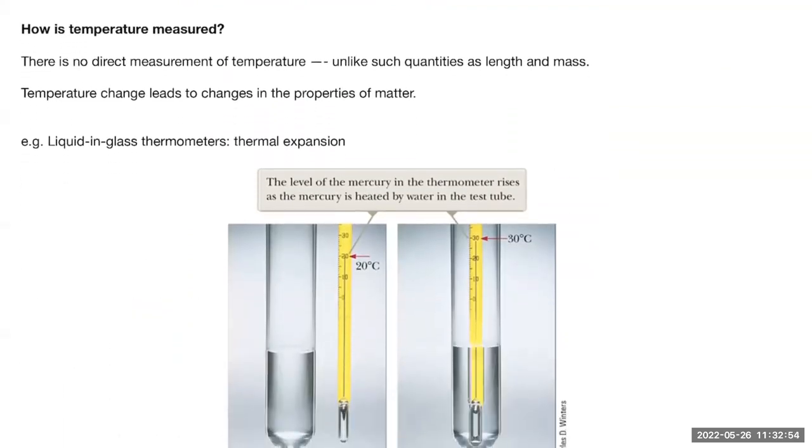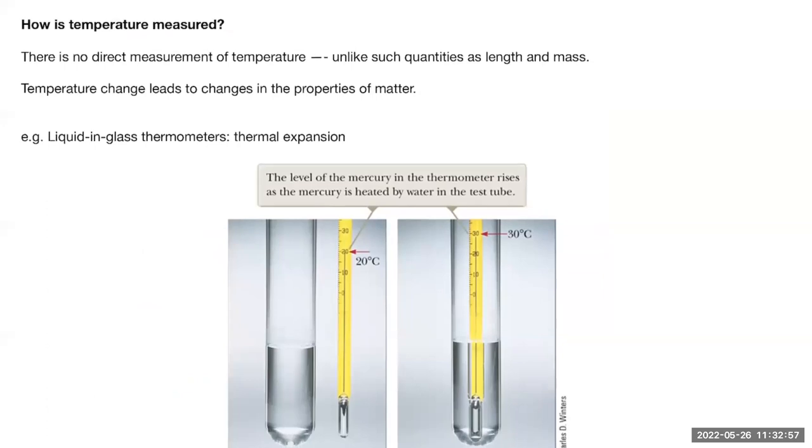Well, the thing is, the measurement of temperature is not as simple as we might think. It's not like measuring the length of something. We measure the length, we say, oh, sure, I have a meter stick. The meter stick is defined as 1 meter long, however we define that 1 meter, but it's a standard length. And I can use that meter stick to measure the length of anything else. For example, if I measure the length of a table, it turns out to be twice as long as the meter stick. Then we say that length of table is 2 meters, right? In that case, we're using a standard length, which is a meter, to measure the length of anything else. We're using length to measure length, right?